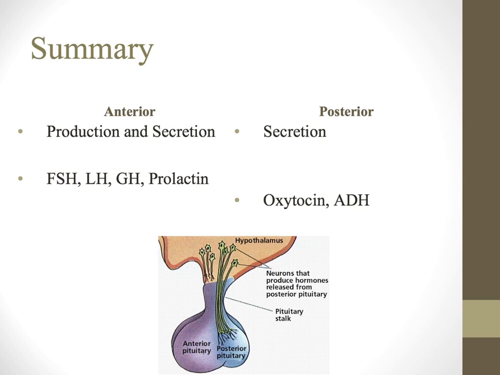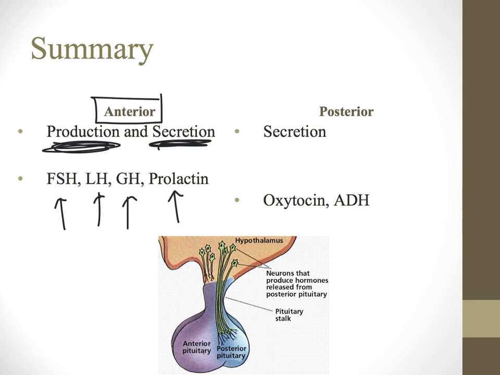Okay, so again, I'm going to encourage you one more time to make sure that you understand that the anterior pituitary both produces and secretes those hormones, and you need to be able to list examples. The posterior pituitary only secretes them. They're produced in the hypothalamus. And again, we want to put these examples in our memory bank also. And that'll do it for Chapter D5 on hormones.